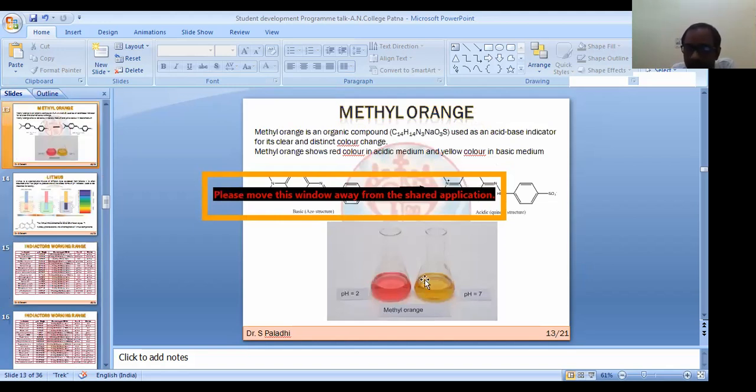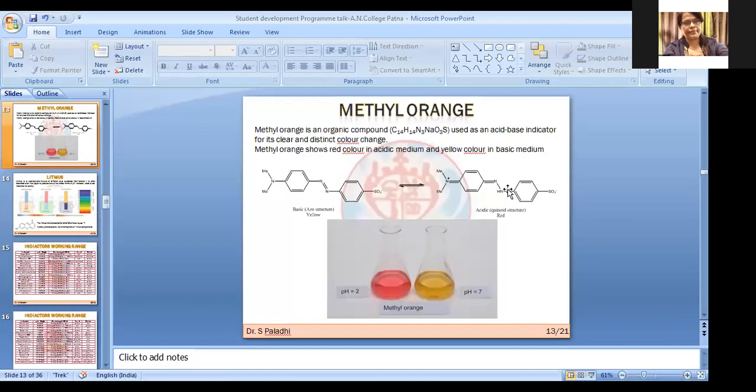Methyl. One minute, there is some problem, remove. Now I think it's visible.